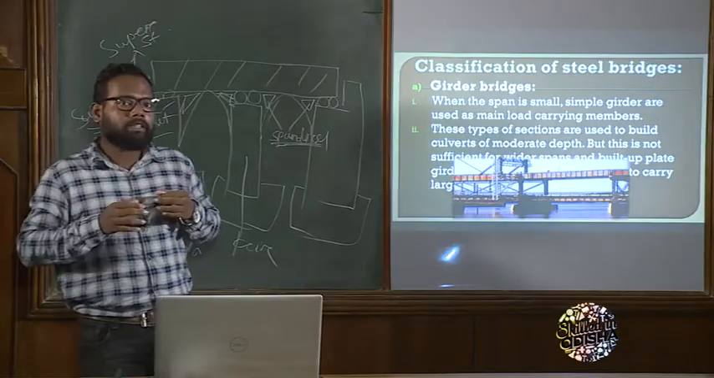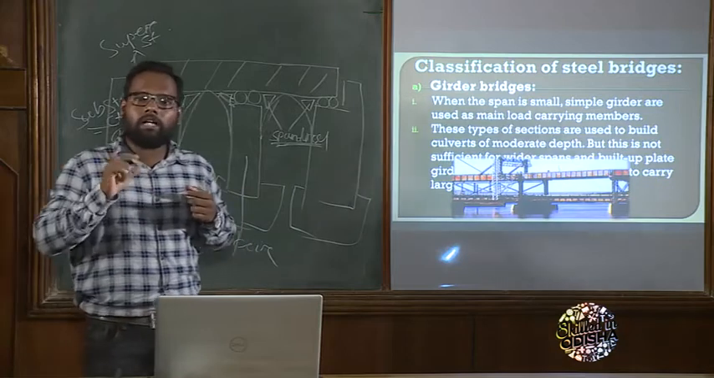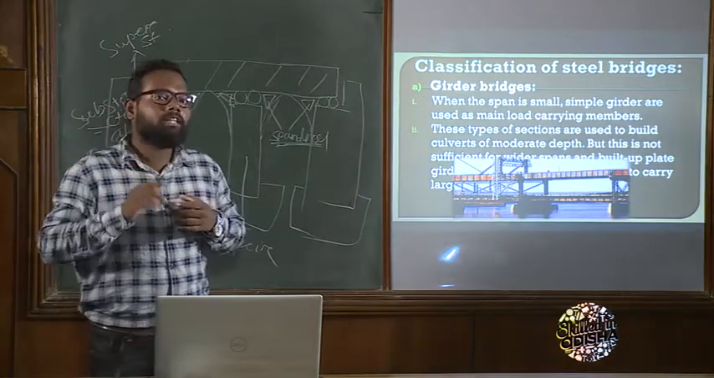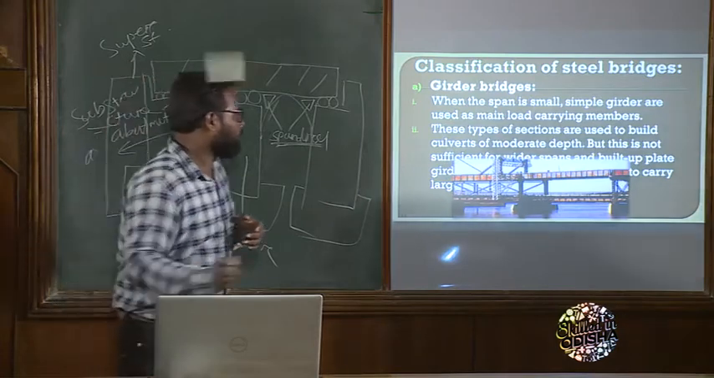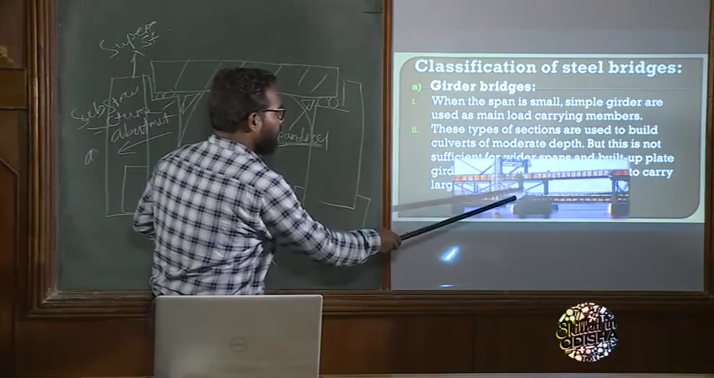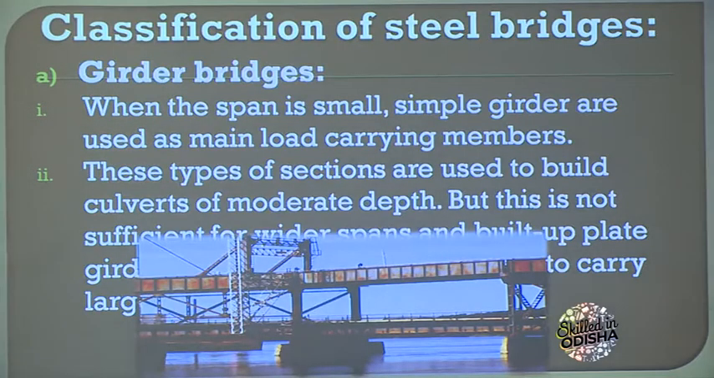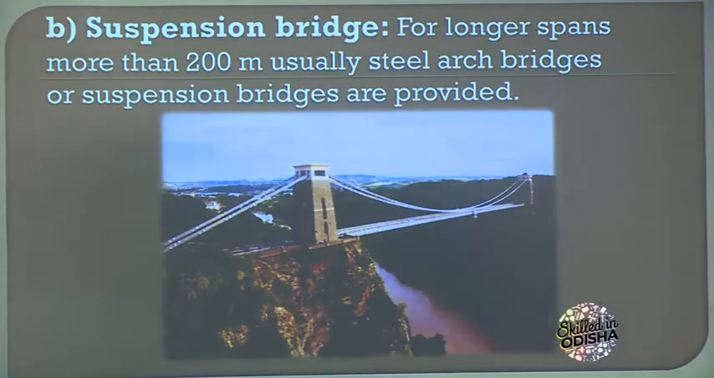But when the span is long and we need to counteract more load, then we can't go for a simple girder. Here we use a plate girder. This diagram shows the plate girder bridge. Now come to the next classification, which is the suspension bridge.